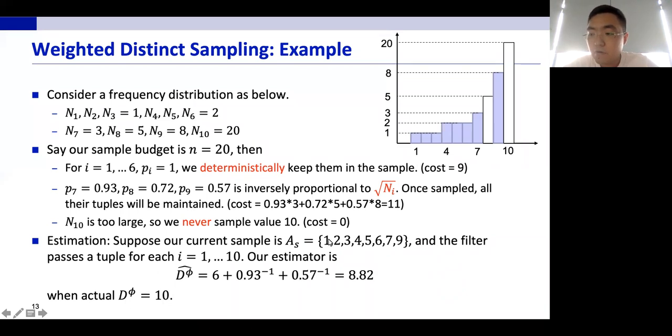And our estimator will be calculated as this. So recall that we actually keep all the tuples associated with the value when the value gets sampled. So the passing tuple must be identified by our algorithm. So the estimator for the first 6 values will be 6. And for 7 and 9, their individual estimators will be the inverse of their sampling probability, which is the inverse of 0.93 and the inverse of 0.57 respectively. And so the total estimator would be 8.82 when the actual distinct count is 10. So this is how our algorithm works for SP queries.